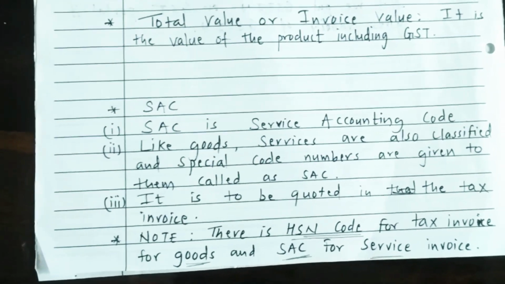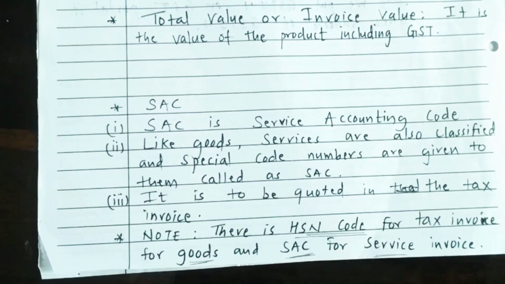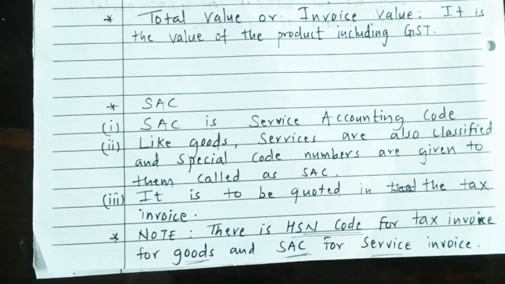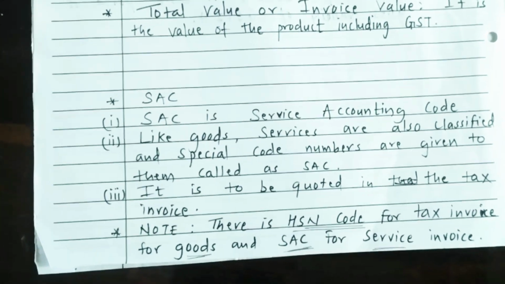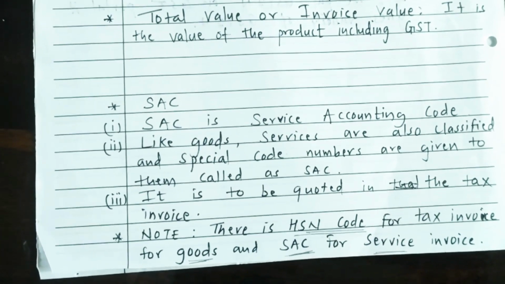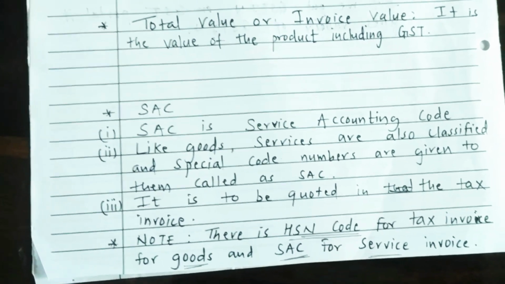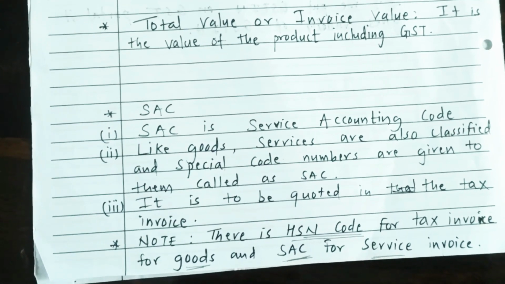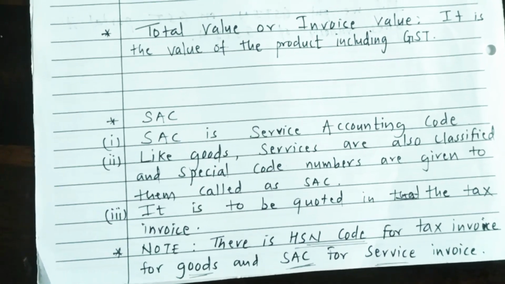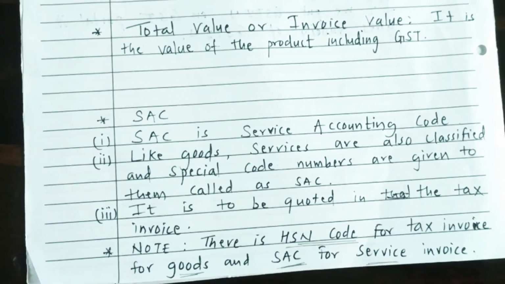Then what is SAC? SAC is service accounting code. Like goods, services are also classified and special code numbers are given to them, called SAC, that is service accounting code. It is to be quoted in the tax invoice.